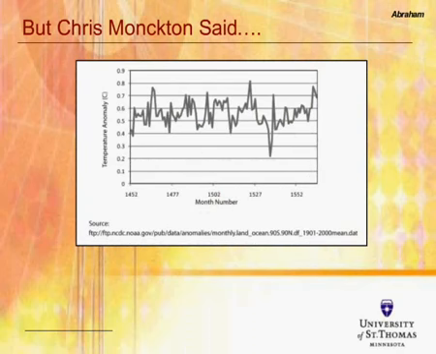Now, if you go to the NCDC's website, and I've got the link here, you can get actual monthly temperature data. And here is the temperature anomaly for the time period 2001 to the present time. What I want you to notice is that this curve is jumpy. It's very similar to Chris Monckton's slide 38. There is a bit of a difference, though. It seems like Chris Monckton has moved his curve downwards about 0.2 of a degree Celsius.